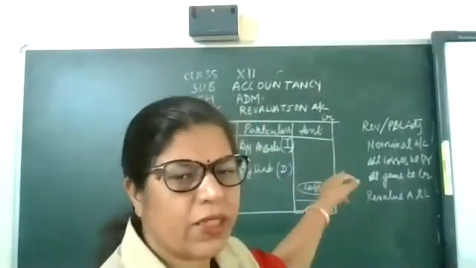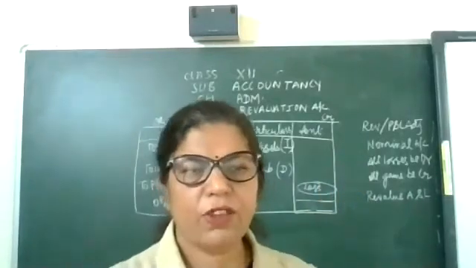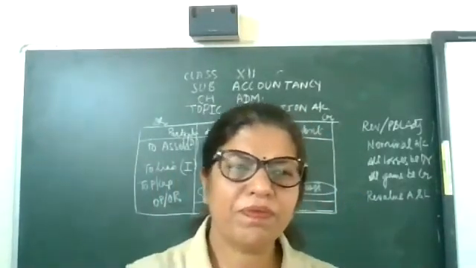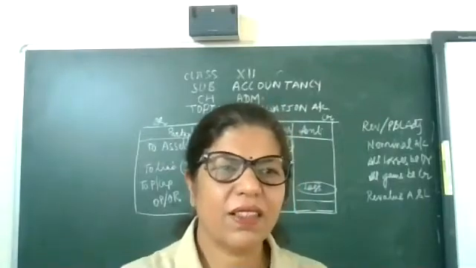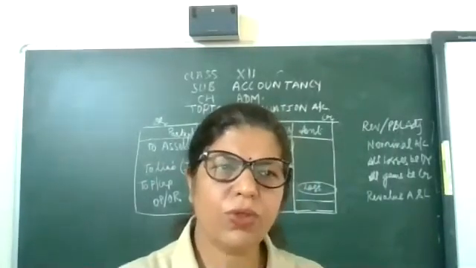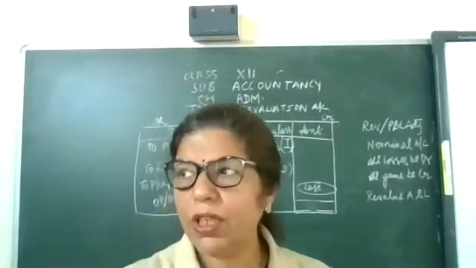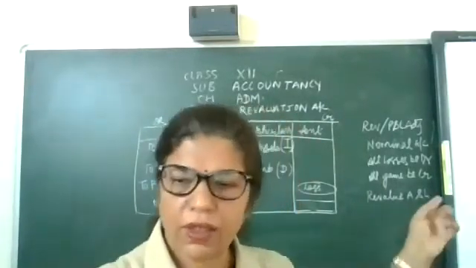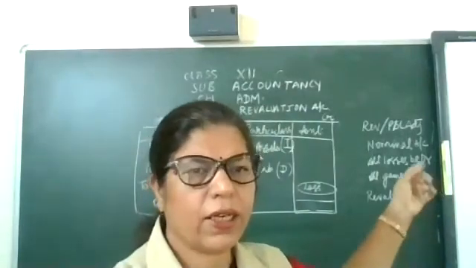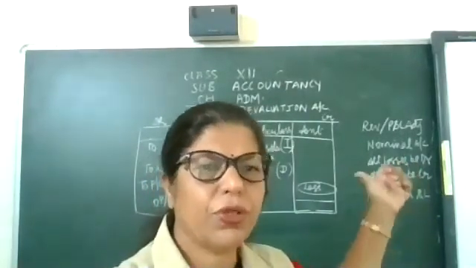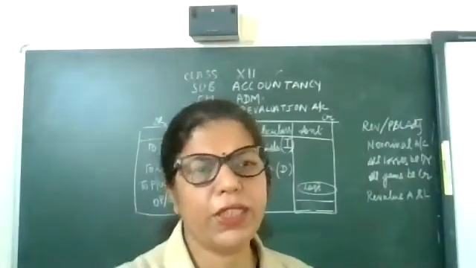Now see that side. Asset increasing. What will be the general entry? Yes. Land account debit to revaluation account. Just now I gave you an example. Value of land is increasing. Okay, children, so land account debit to revaluation account by 20 lakh.